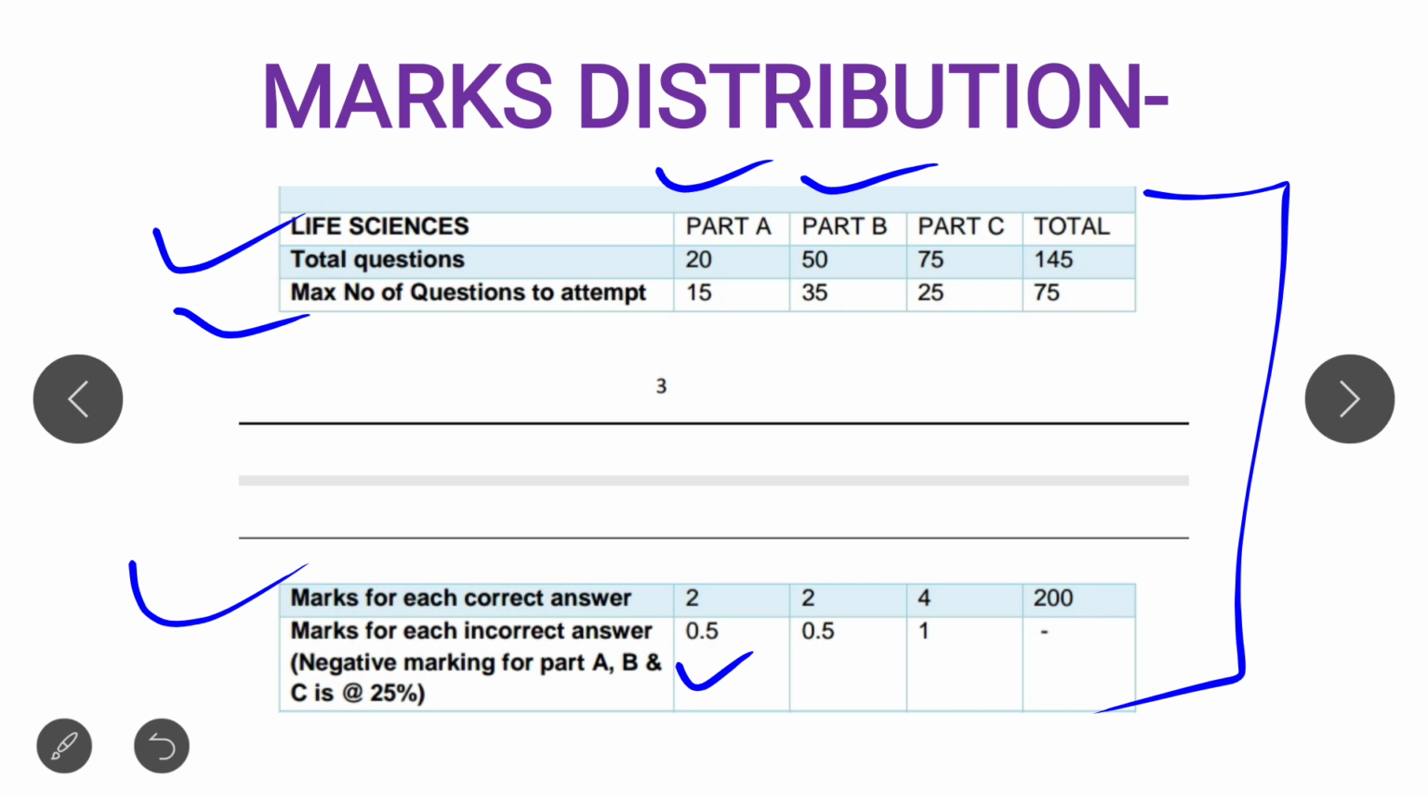Factual questions will be there. You should remember all those answers and give the answer quickly. From 50 questions, you have to answer only 35, that is, attempt only 35. Marks for correct is 2 and negative mark 0.5.